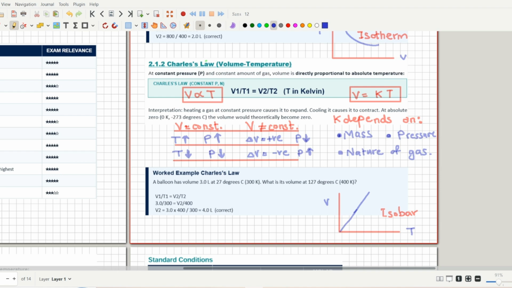So as you can see, if you increase the temperature, then the volume will also increase. So that's how you can see that by increasing temperature, volume will always increase. Why does the volume increase?